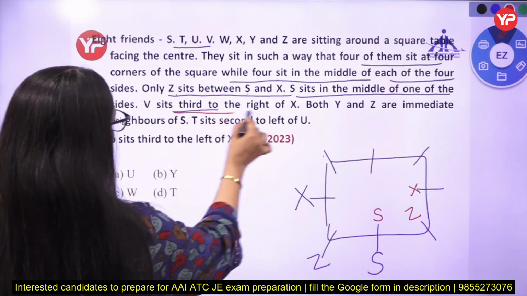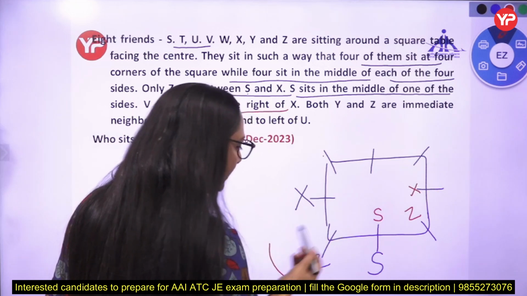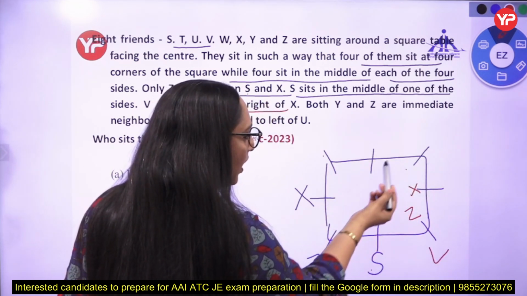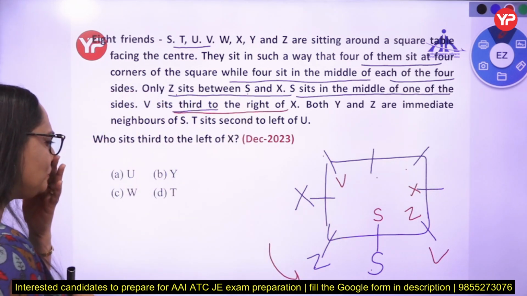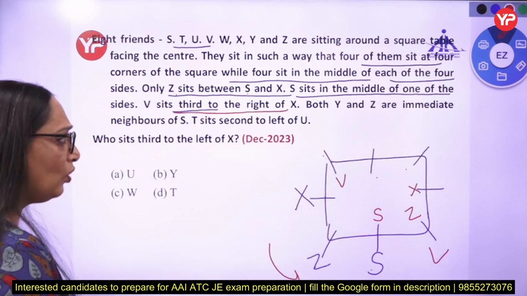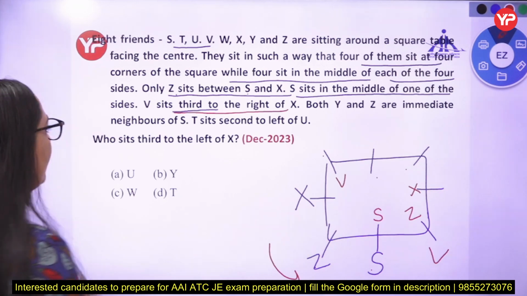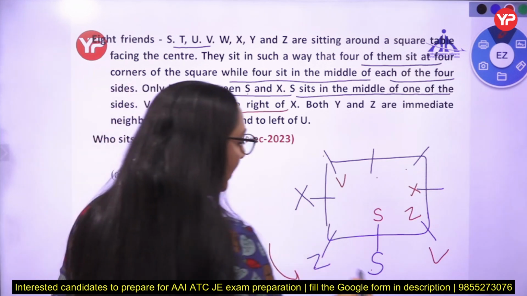B sits third to the right of X. So third to the right: 1, 2, 3. So B is there, if X is there, 1, 2, 3, B is there, third to the right of X. Both Y and Z are immediate neighbors of S. See, check the possibility.